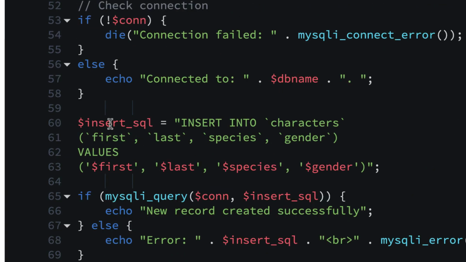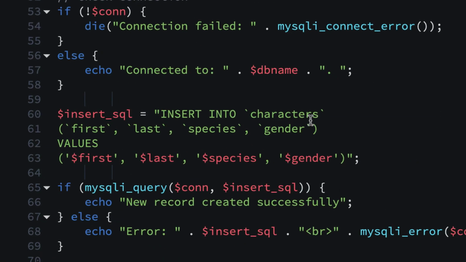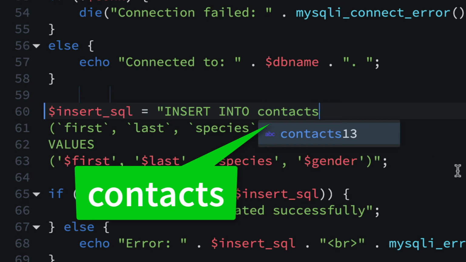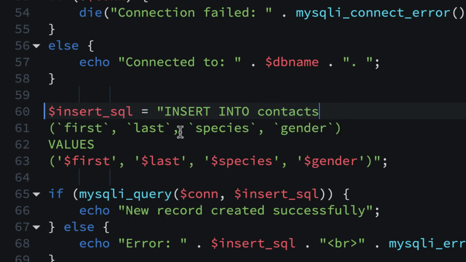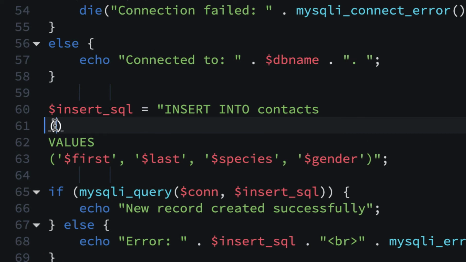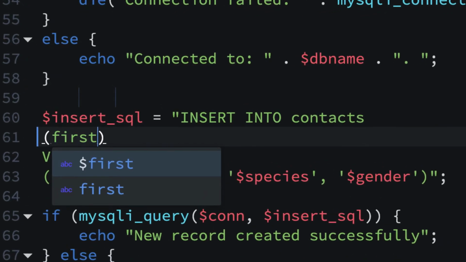So again, we have a variable here that represents inserting into. Now, instead of characters, and you could get rid of these little backticks, and I'll just say contacts. That's our table. So insert into contacts, which is our table, and then we're going to have first, last, and we could get rid of all of these in here if you want. So I'll type them in there first, and these don't need backticks or quotes or anything.